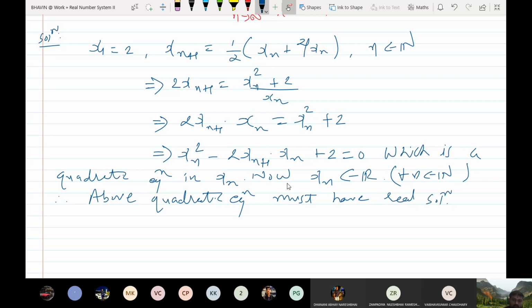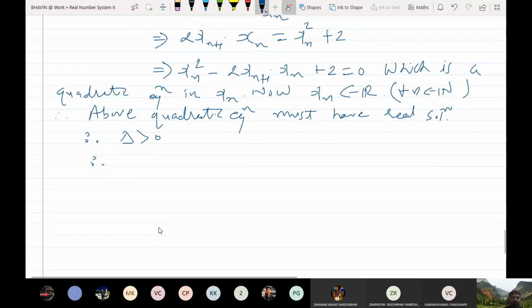So what is the condition to have a real solution to a quadratic equation? Its discriminant should be non-negative. Then and only then will it have a real solution. Discriminant is given by b square minus 4ac. So what is b square in our case? B square is 4 xn plus 1 square. B square minus 4ac. What is a? It is 1. C is 2. This must be positive. Clear? Abhay? Sir.